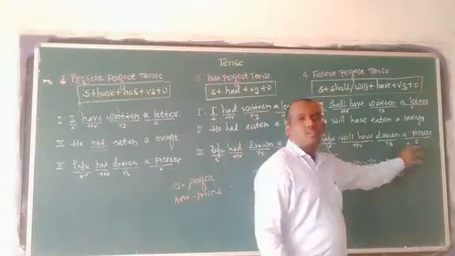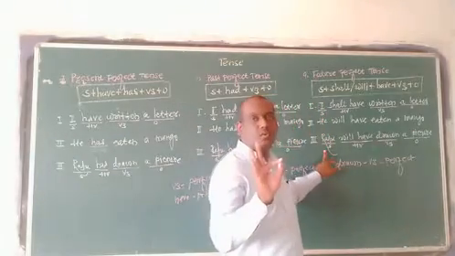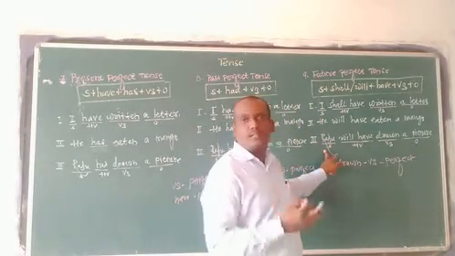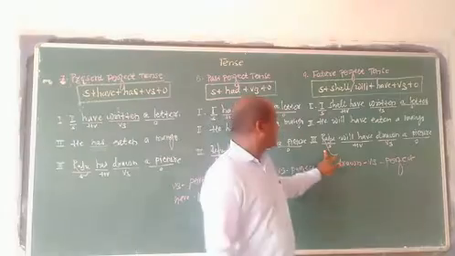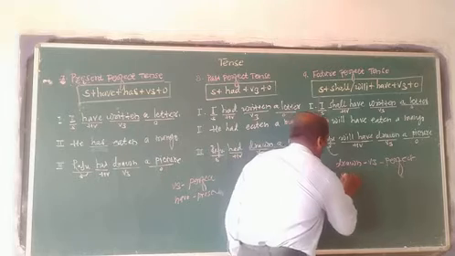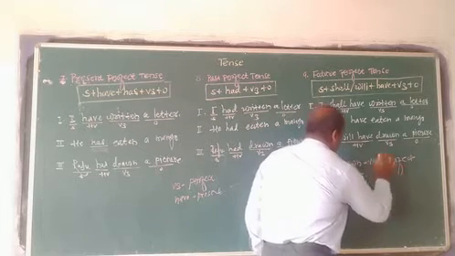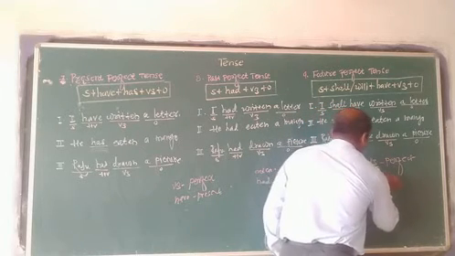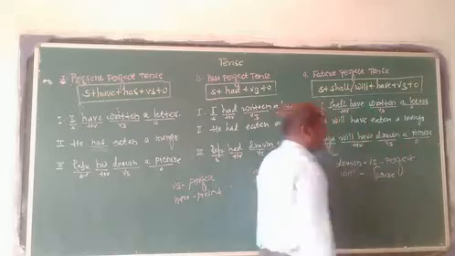Then the subject never helps us to identify the tense. Raju is the subject in the sentence and never helps us identify the tense of the sentence. Then I use here will, and will is always used in future tense.